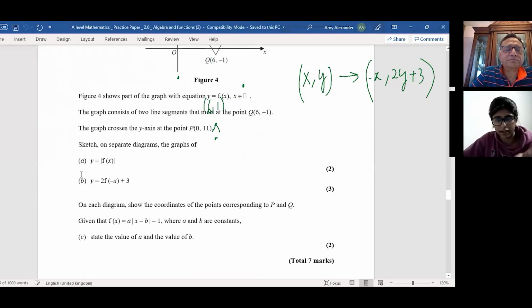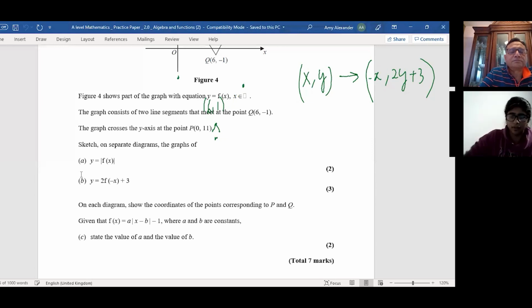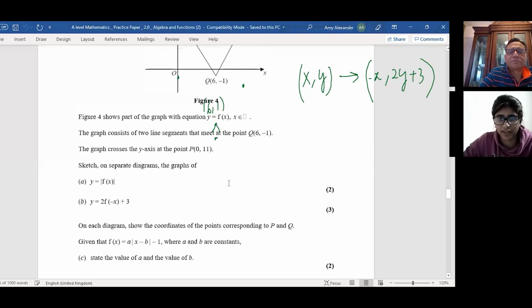And then part C. I might be being really stupid, but I just kind of did not know how to answer it. On each diagram, show the coordinates of the points corresponding to P and Q. Given that f of x equals a times the absolute function of x minus b, minus 1, where a and b are constants, part C, state the value of a and the value of b. So I got b right as 6, but I didn't know why I just wrote it. So I wanted to understand.